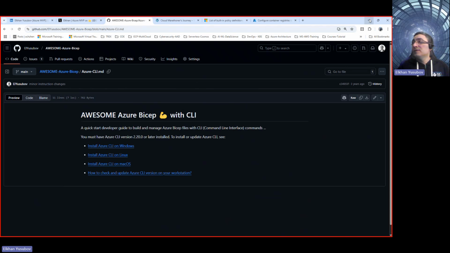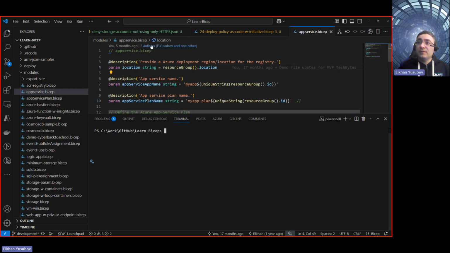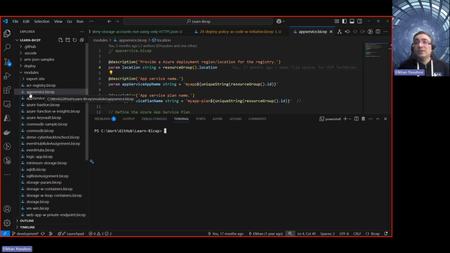Okay, so that's it. Here I'm going to take this Bicep file, which is our app service.bicep file, and use the command line to create the ARM JSON representation of it. So I'm going to compile that file into an ARM template. And before doing that, I want to mention that what we should expect here is we are going to get the app service.json file, which is going to be the JSON representation of this Bicep code. So to do that, again, we need to run the command az bicep build.